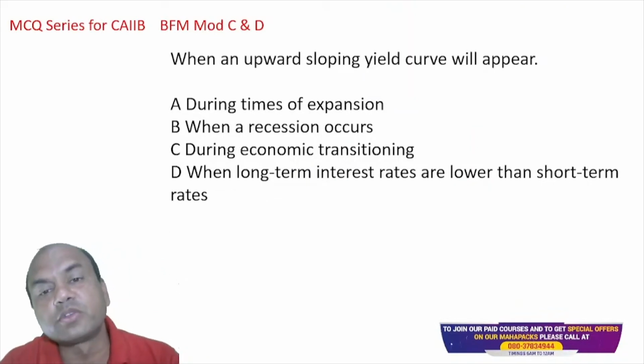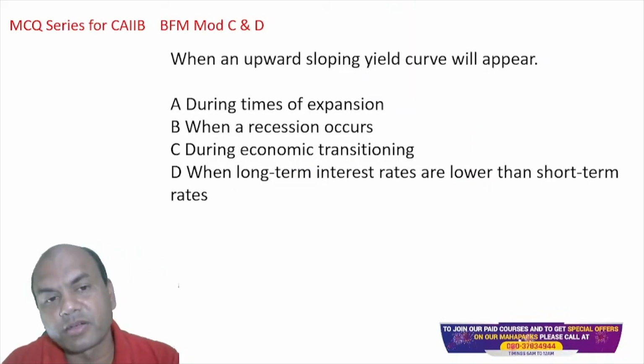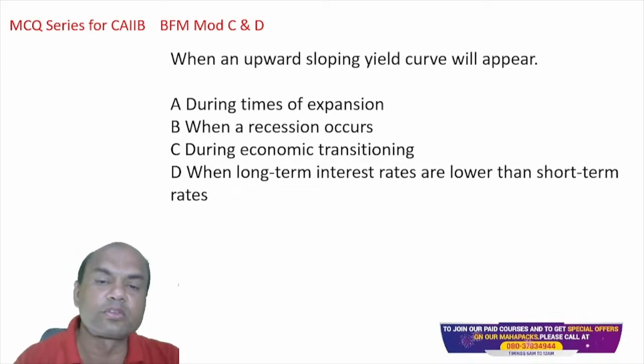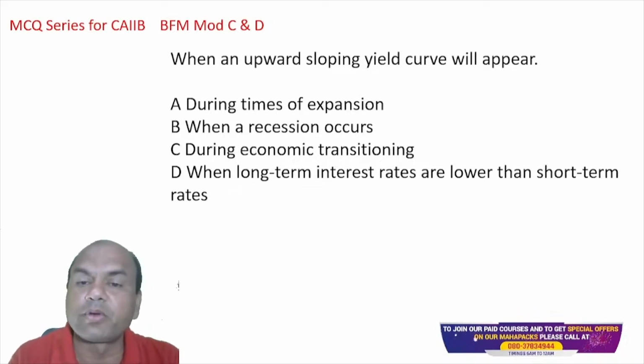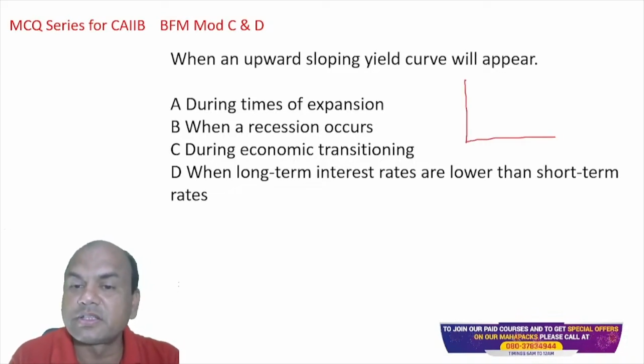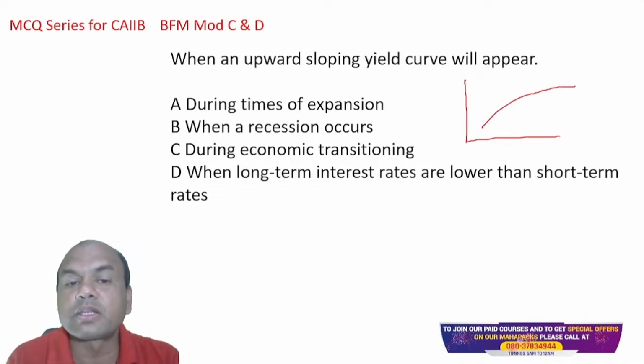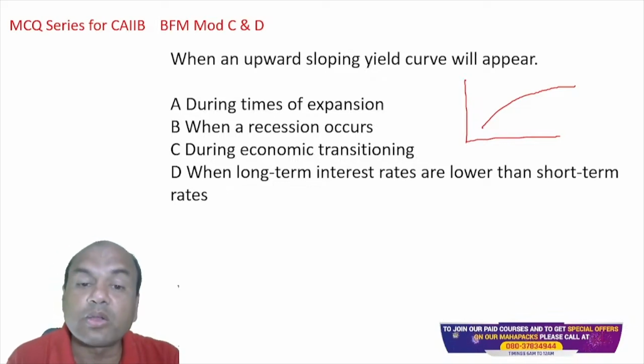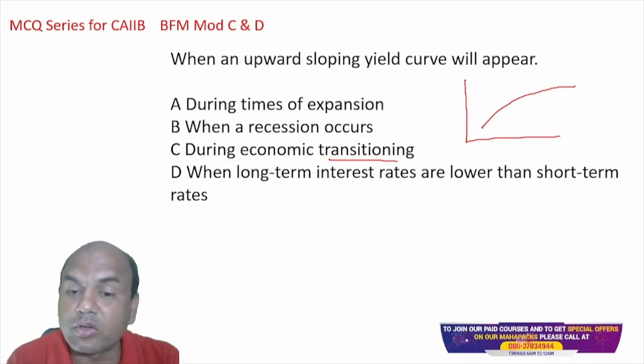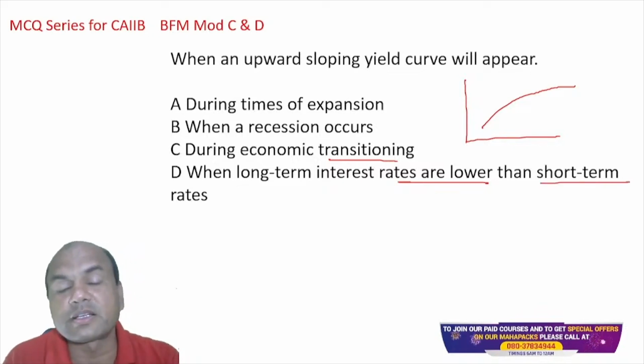When will an upward sloping yield curve appear? Upward means just now we saw this one. When will this appear? A: during the times of expansion, B: when the recession occurs, C: during economic transition, D: when long-term interest rates are lower than the short-term interest rates. Long-term are lower than short-term. So when will this occur?